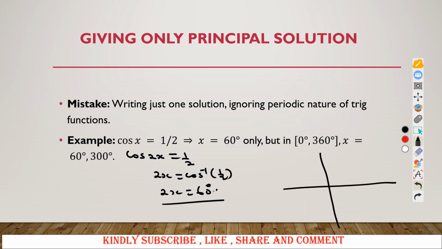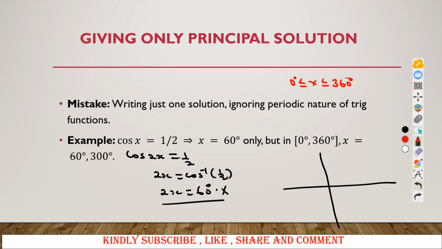So don't divide at this given point. At this given point, first get all the corresponding angles where cos is a half, and that is where 2x is equal to 60 degrees. So whenever the coefficient of x changes from 1 and your range is 0 degrees less or equal to x less or equal to 360 degrees, make sure that you get a new range to avoid making mistakes.